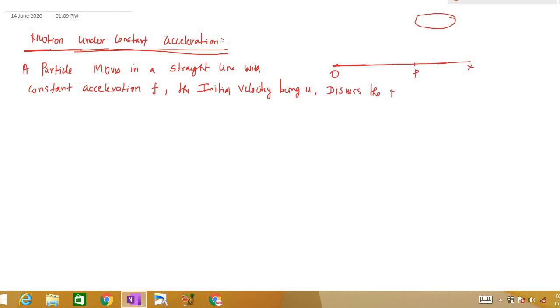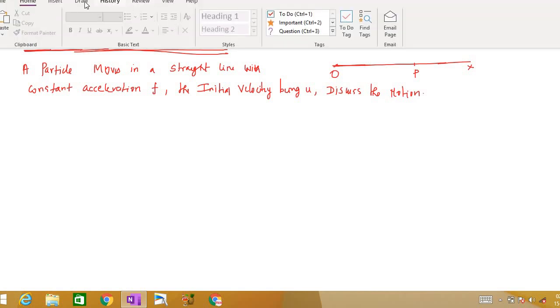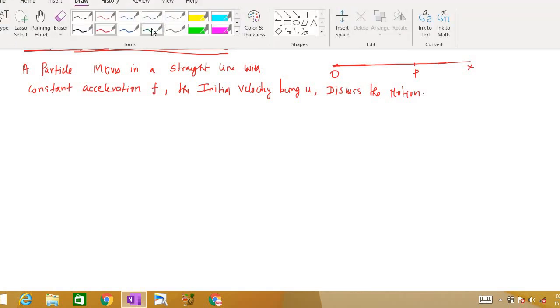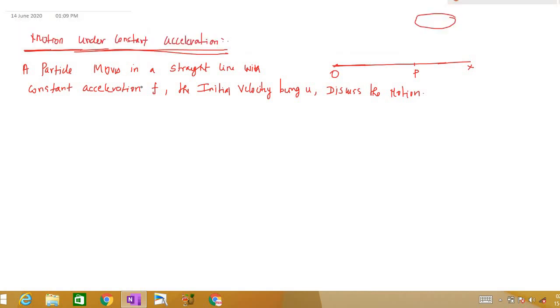This is the question, right? So we're going to discuss how the motion will be when the particle moves in a straight line with constant acceleration. It's a very important topic, so please listen very carefully. We are going to solve many problems based on this theory only, right?